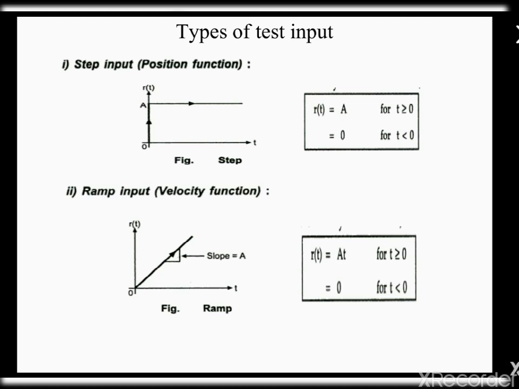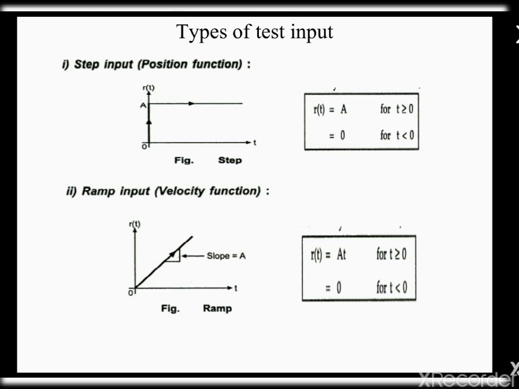They are step input, ramp input, parabolic input, and impulse input. Step input. Step input is a sudden application of an input at a specified time. It is mathematically referred to as R of t equal to A for time greater than 0, and if the time is less than 0 then it will be 0.